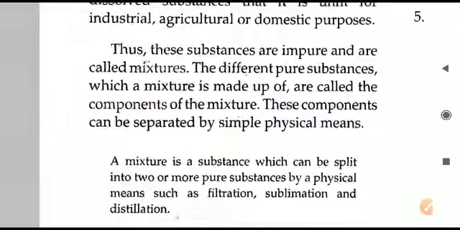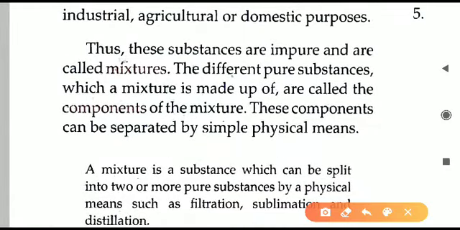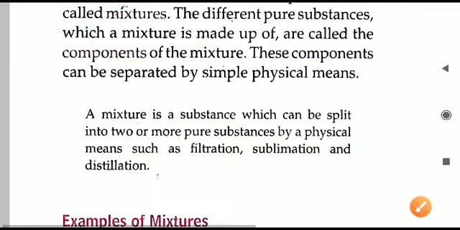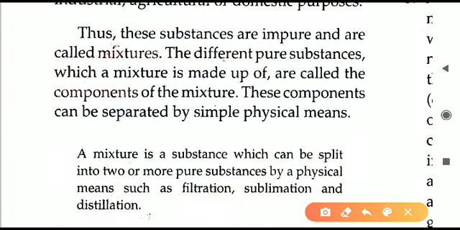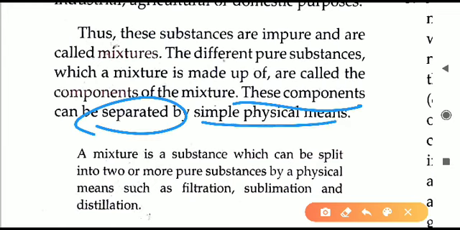So all these substances, all these examples that we have seen, the air, the natural water and the sea water, are all mixtures and they are all impure. They are impure substances. The pure substances are what? Element and compound. Impure substances are called mixtures. All these are impure substances because they have different substances mixed together or combined together. How to separate them now? The mixtures can be separated by different methods, and all these methods which we use for separating the mixtures are physical means only.